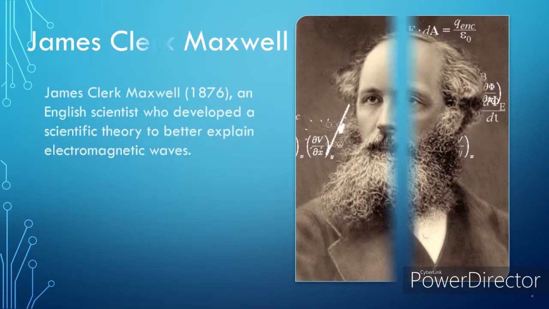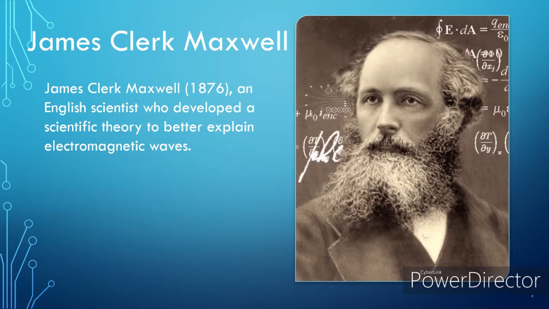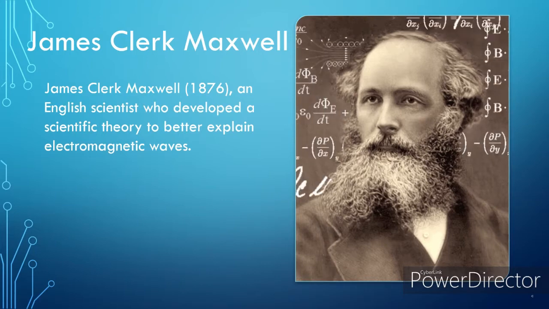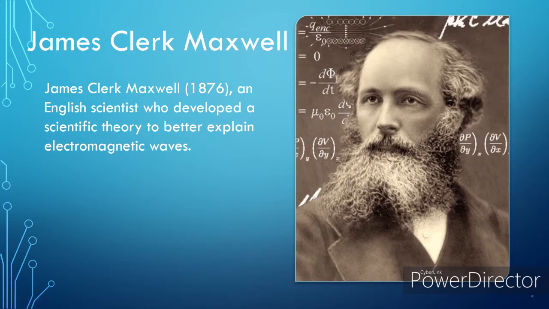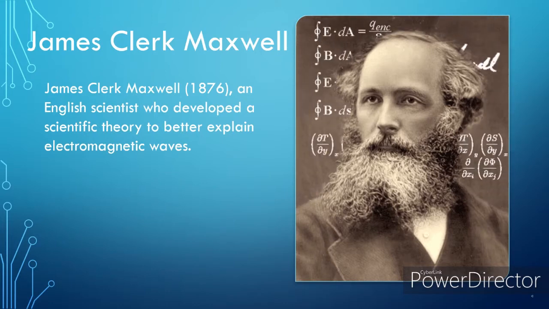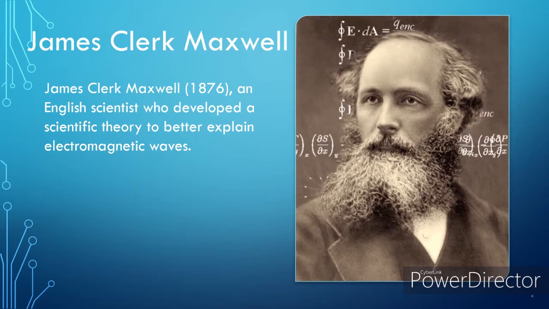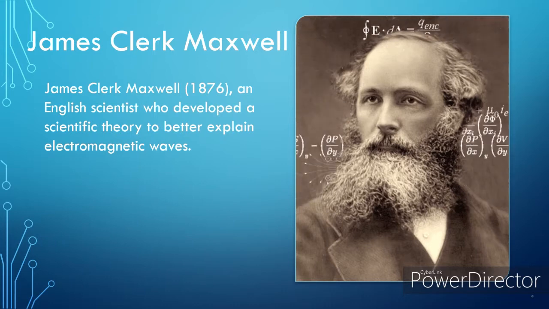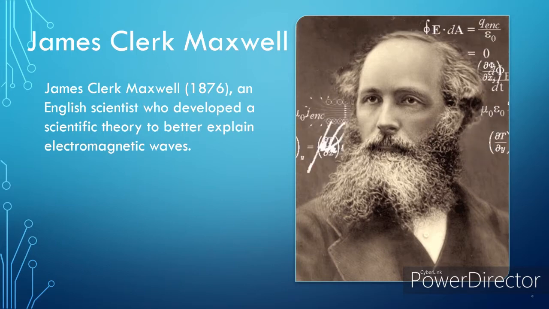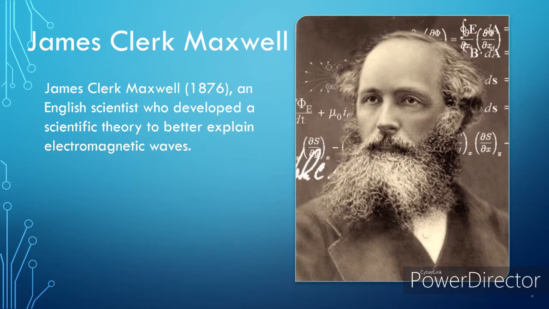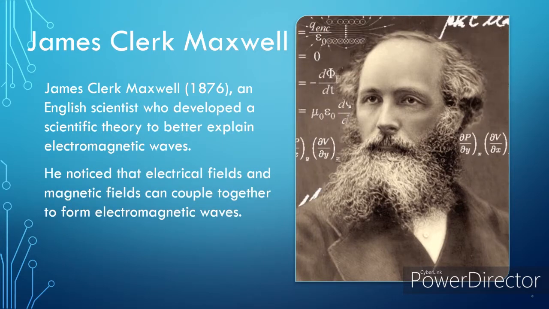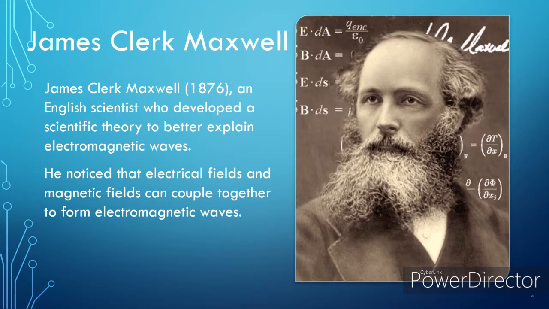James Clerk Maxwell, 1876, is an English scientist who developed a scientific theory to better explain electromagnetic waves. When Maxwell used his field theory to assume that light was an electromagnetic wave and then correctly deduced the finite velocity of light, it was a powerful logical argument for the existence of the electromagnetic force field. He noticed that electric fields and magnetic fields can couple together to form electromagnetic waves.